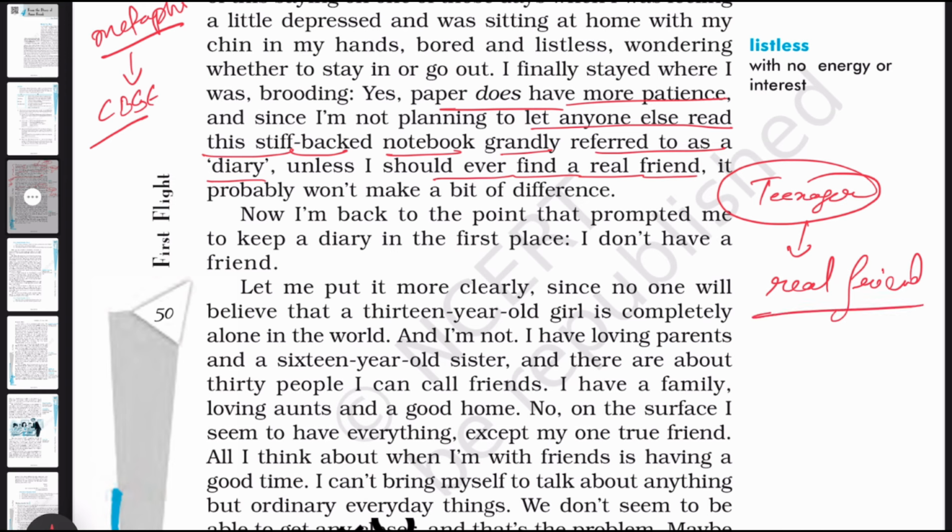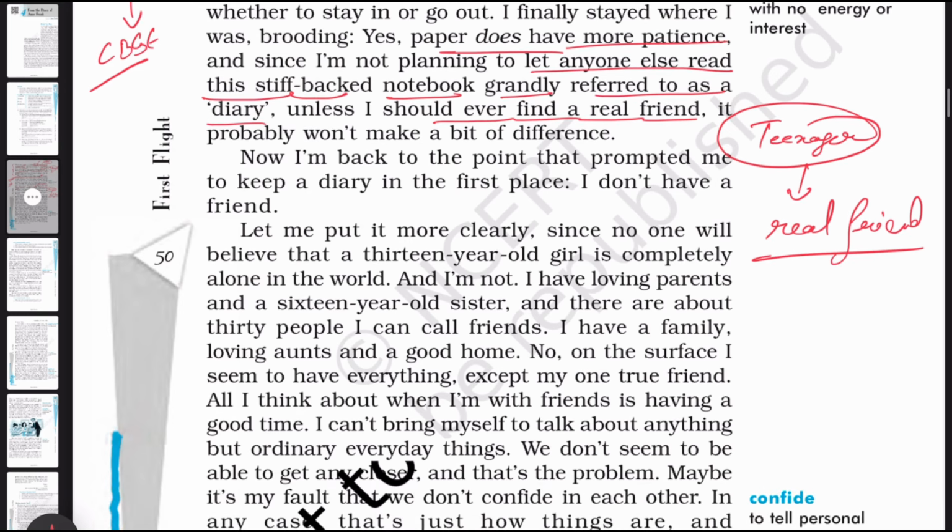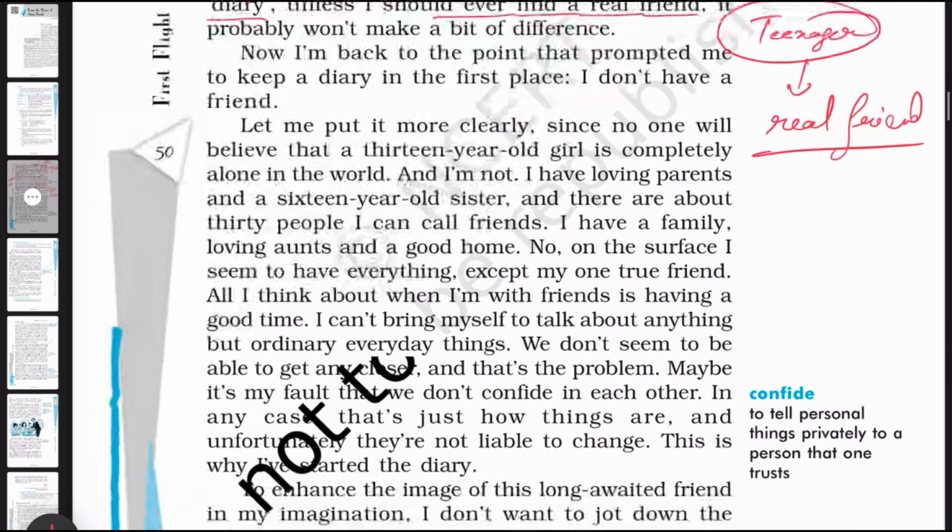The person who is just sitting next to you might not be the real friend you are looking for, or might be, and that person can listen to all your secrets. She does not have someone like that. That is why she is trying to find a real friend.